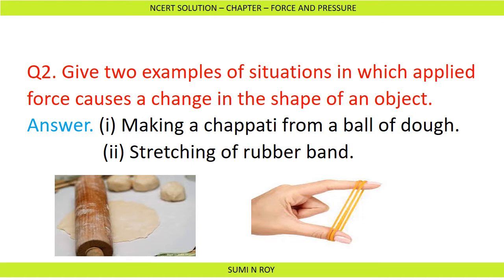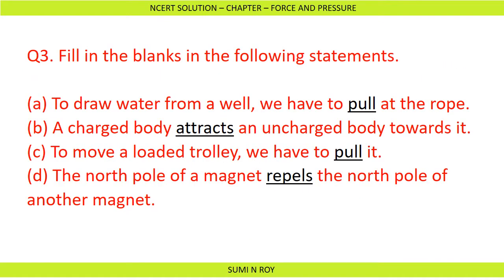The next questions are fill in the blanks. The first is, to draw water from a well, we have to pull at the rope. Next, a charged body attracts an uncharged body towards it. In electrostatic force, we have learned that when we rub an object with another object, the object becomes charged.